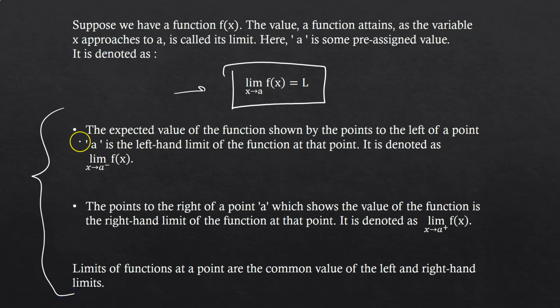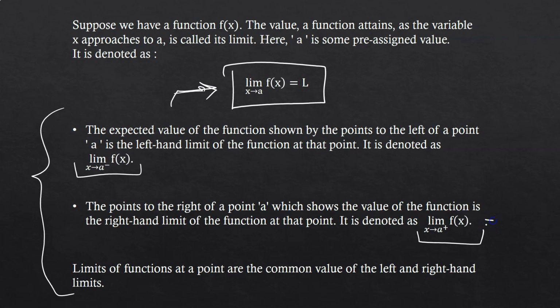What this condition says, this is the left hand limit as we discussed earlier, this is the right hand limit. This condition says that the limit of the function at a point is the common value of left hand and right hand limit. Means left hand and right hand limit both should give you a common value. In that case only you are able to define the limit like this.